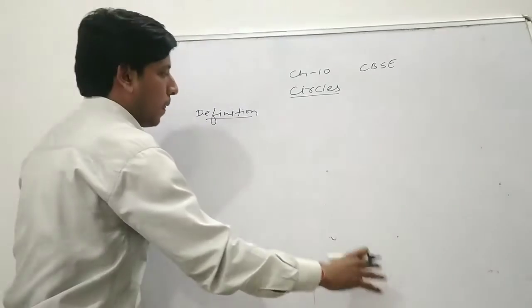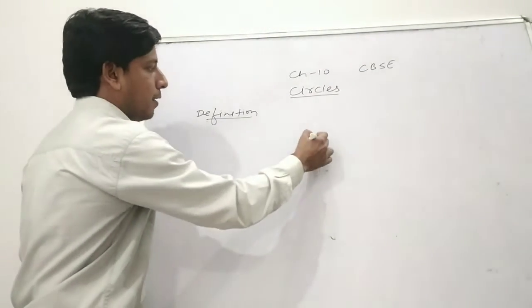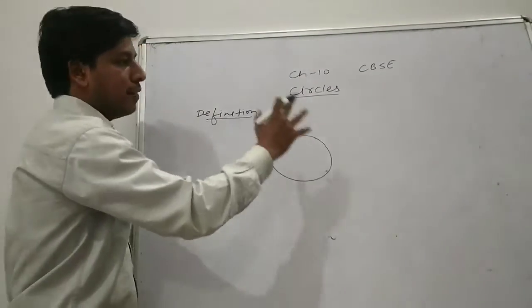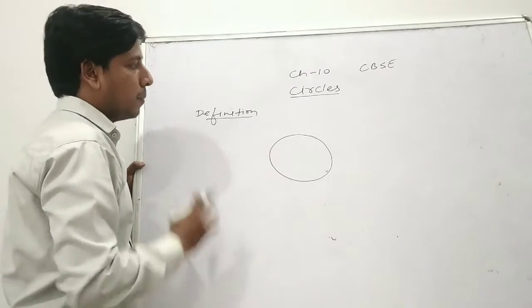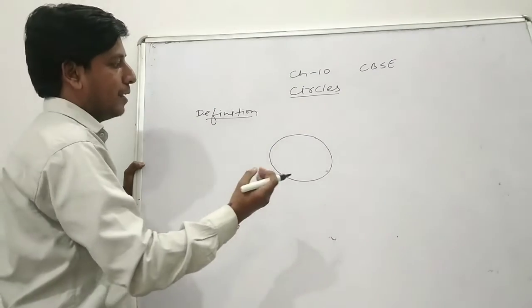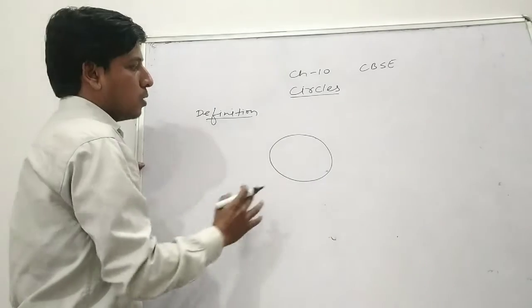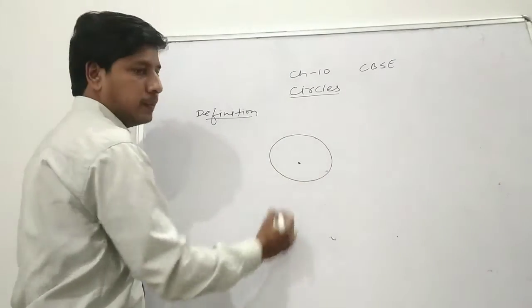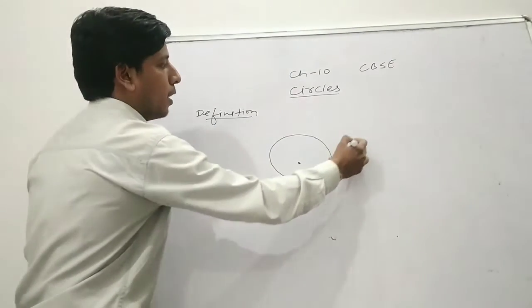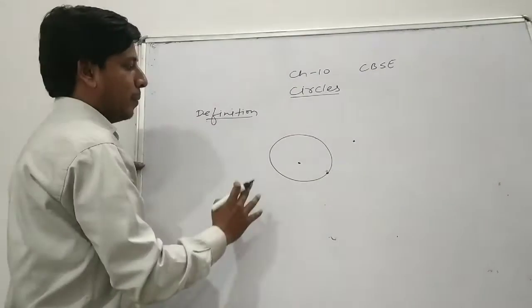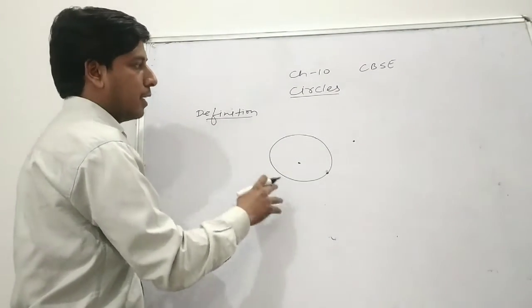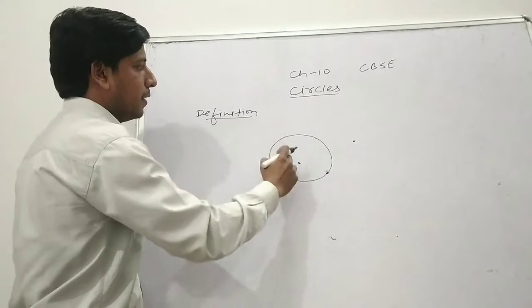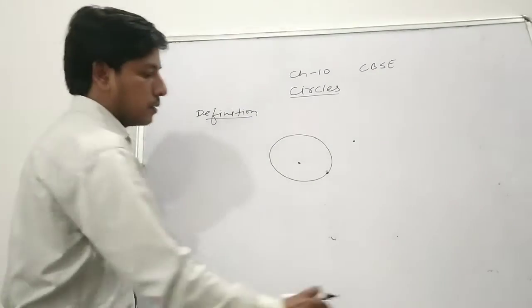In how many parts does a circle divide a plane? A circle divides a plane into 3 parts. That is, a point can exist in a plane in three places: inside the circle, on the circle, or outside the circle. So we can say the circle divides the plane into 3 parts.